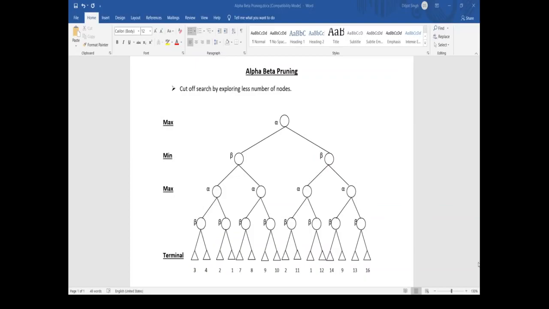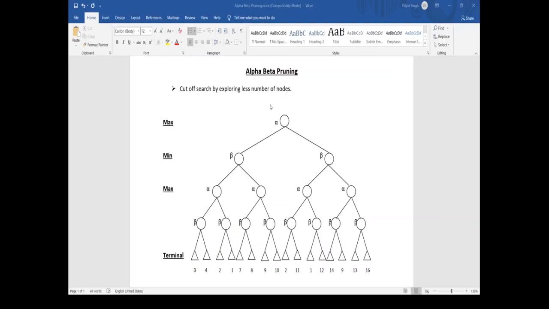The most important point here is that it cuts off the search by exploring fewer nodes. Means we will cut off the nodes that are not useful to us or that do not make any impact on the answer.